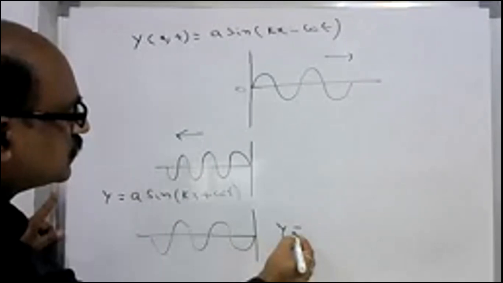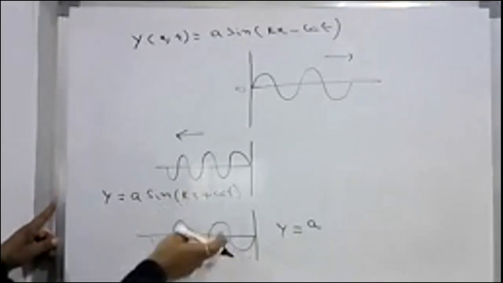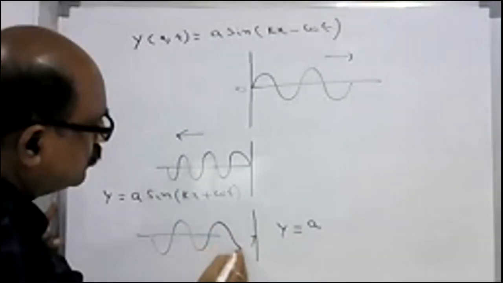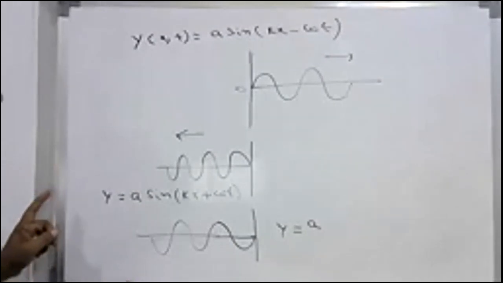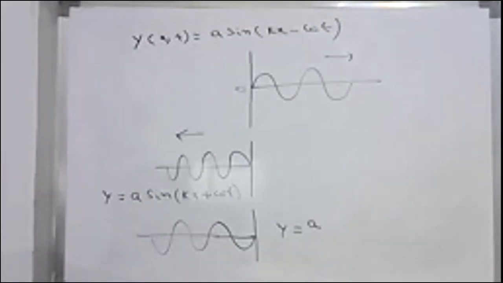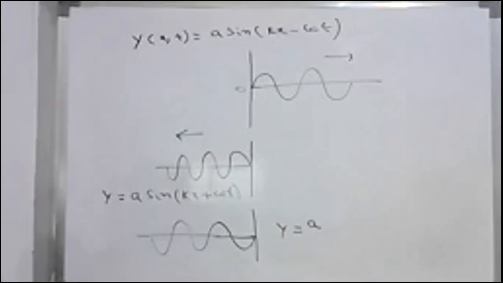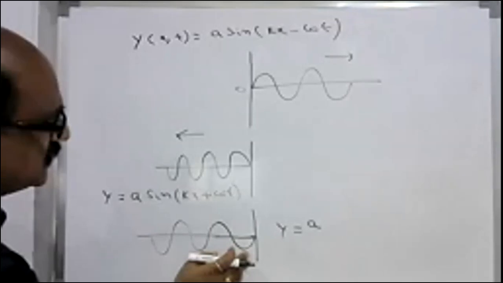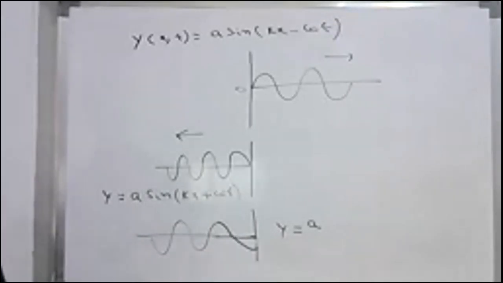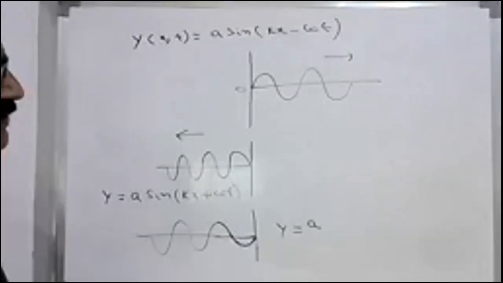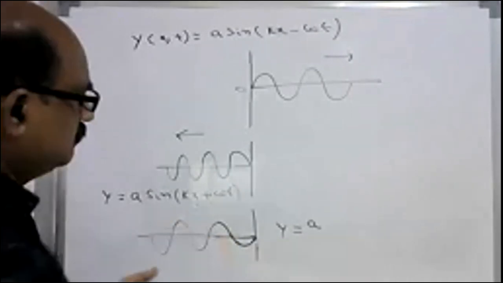Now this wave represents y is equal to A cos. What is the difference between these two? No, these two are different by pi radians, because this is a crest and this is a trough. Cos is possible if it starts from somewhere here, but again it started from the mean position, but quite opposite. So I will write it as minus omega t.